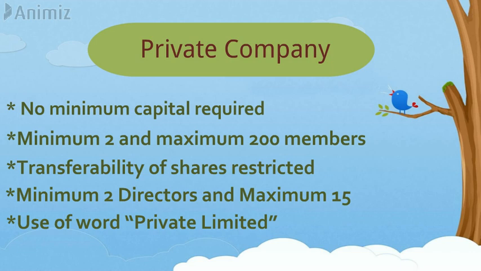Minimum 2 members are required to incorporate a company, and the maximum number of members can be 200 only. Transferability of shares. Members of the private company cannot easily transfer their shares. There are some restrictions on the right of members to transfer shares. Minimum 2 directors and maximum 15. Minimum 2 directors are required for incorporation, and a maximum of 15 directors can be appointed in a company. Use of word private limited. Every private company must include the words private limited in their name.